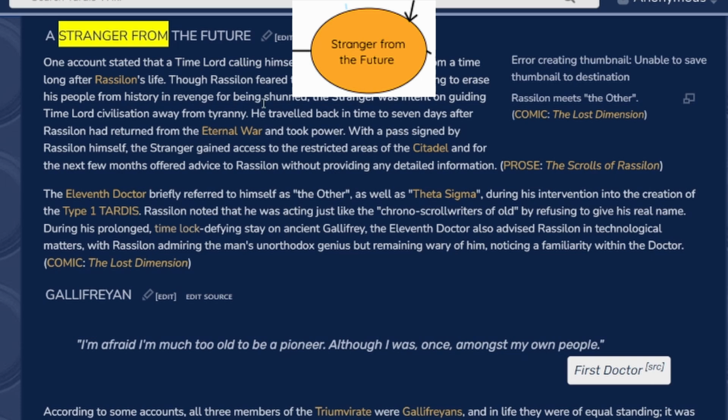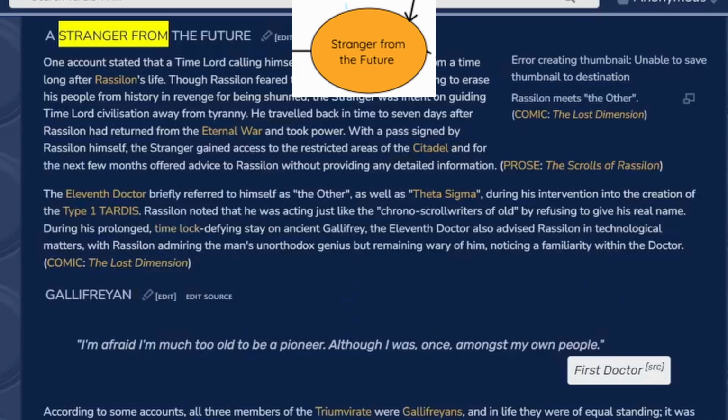So one account said that the Time Lord, calling himself the Stranger, originated from a time long after Rassilon's life. Though Rassilon feared that the Stranger was planning to erase his people from history in revenge for being shunned, the Stranger was intent on guiding Time Lord civilization away from tyranny. He traveled back in time to 7 days before Rassilon had returned from the Eternal War and took power. With a pass signed by Rassilon himself, the Stranger gained access to the restricted area of the Citadel and for the next few months offered advice to Rassilon without providing any detailed information.